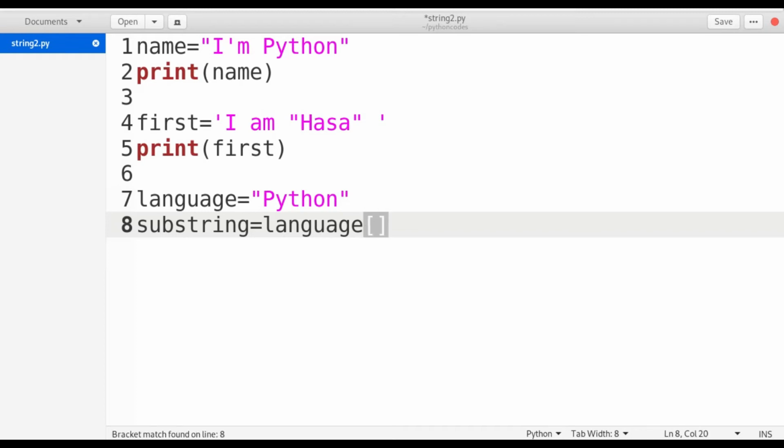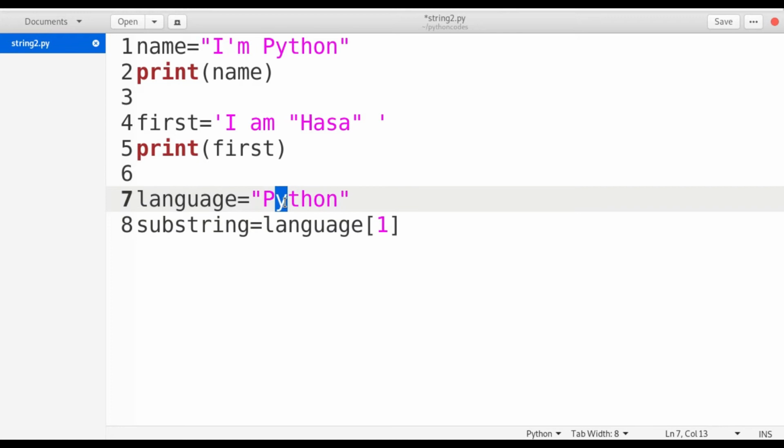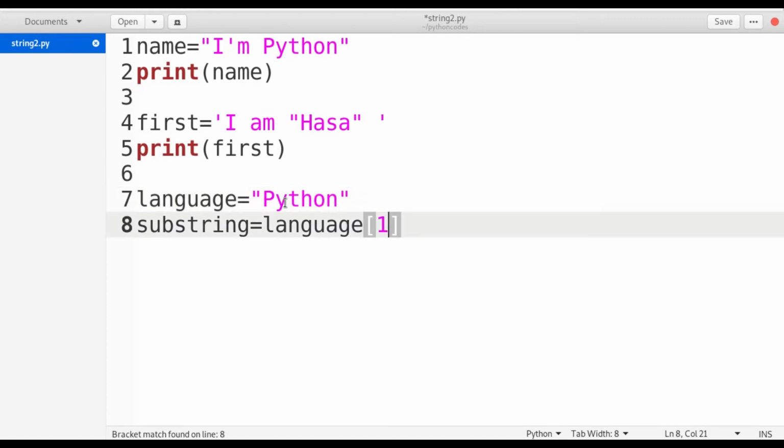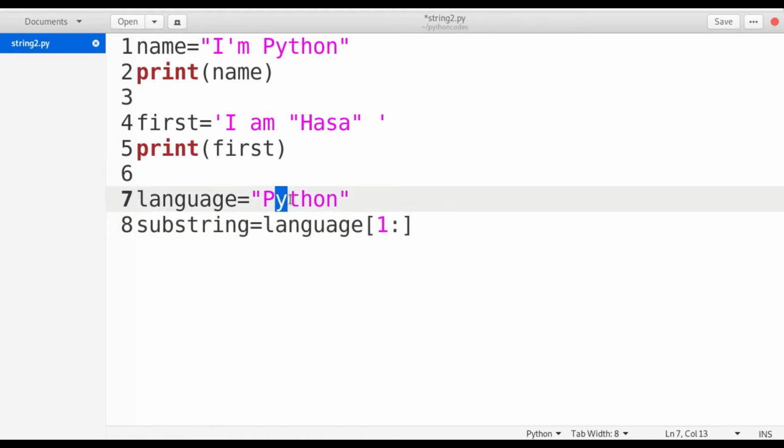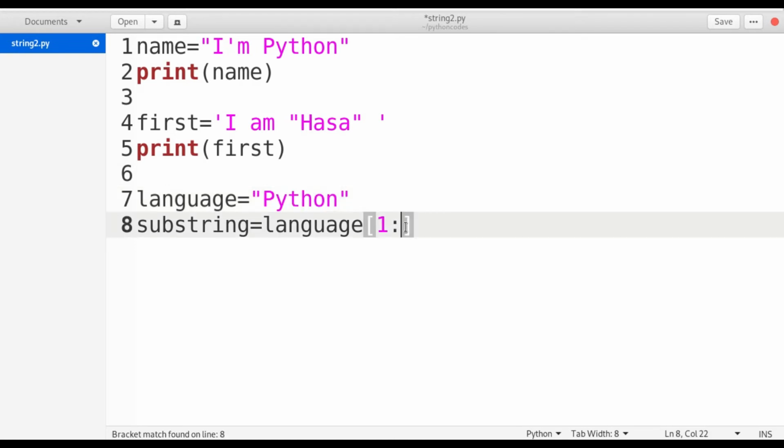We can give three parameters. The first one is the start value. Here I'm giving 1 because the index value of y is 1. So from 1 to the end value: 0, 1, 2, 3, 4, 5. In order to extract up to 5, I'm going to give 6.